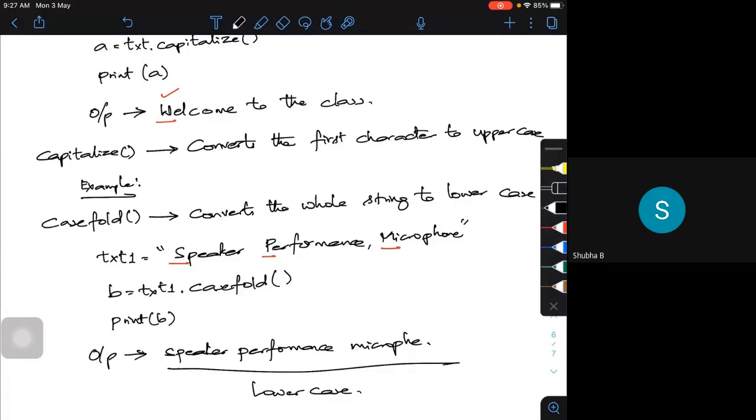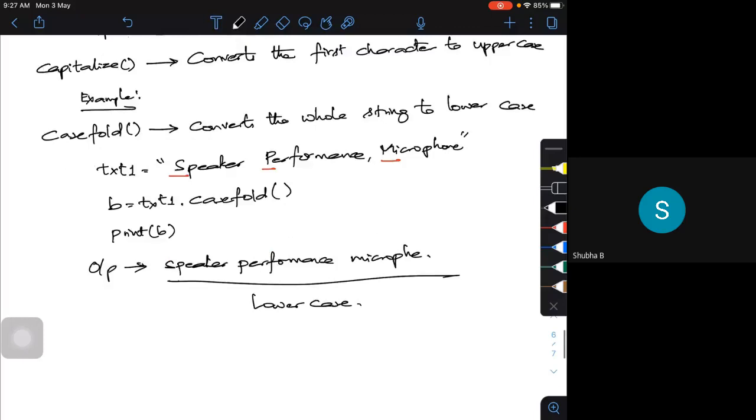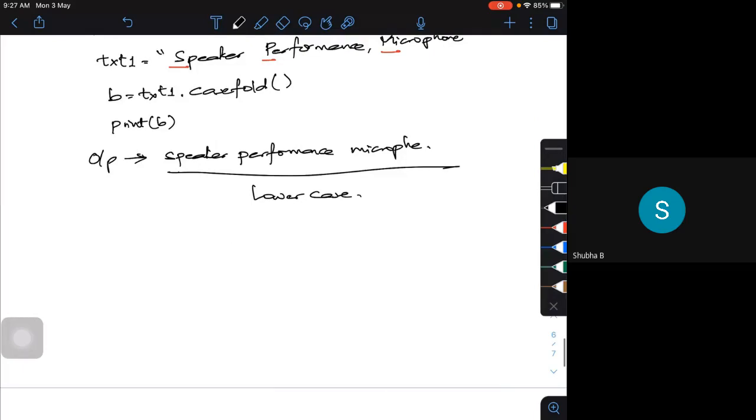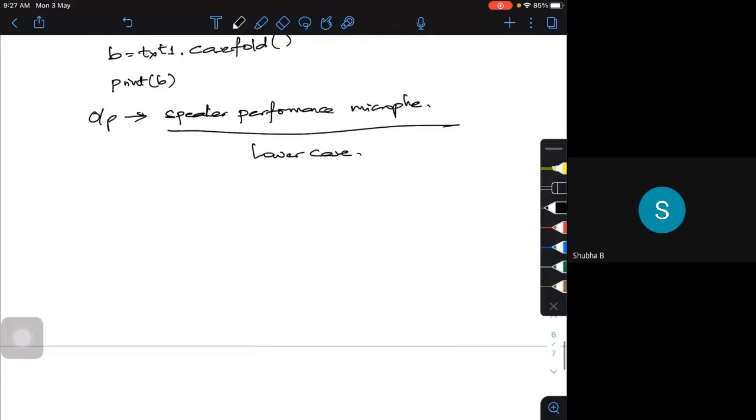Then, if I want to do some kind of search operation in the string, we have a Python string method called find.